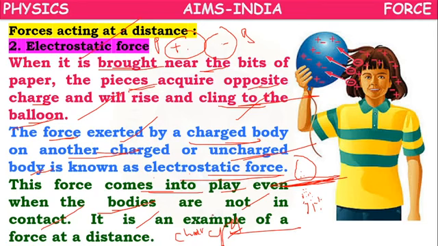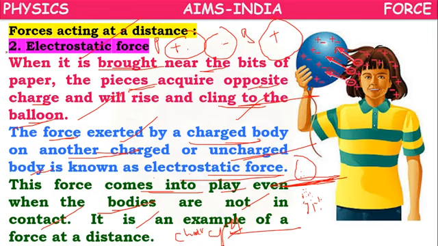So magnetic force is because of the south pole and north pole. Electrostatic force is because of the positive charge and negative charge. Like this, if you rub the balloon, suppose the balloon has got positive charge. If you bring it near your hair, negative charge from the hair will be attracted towards the balloon. So that's why the hair appears to be clinging to the balloon. It is getting attracted towards the balloon. So this is an example of electrostatic force.